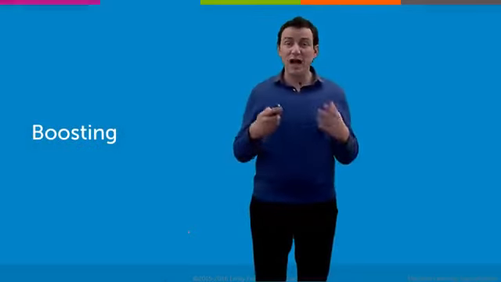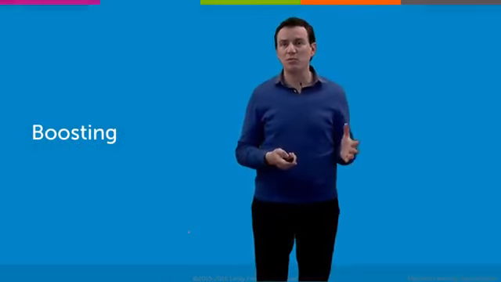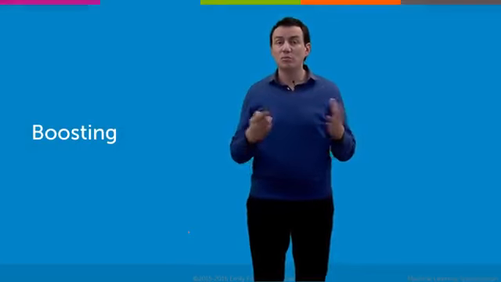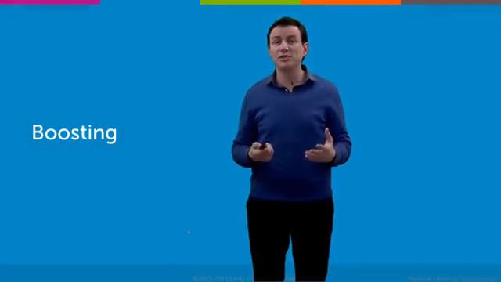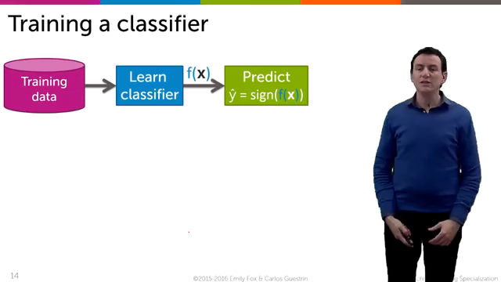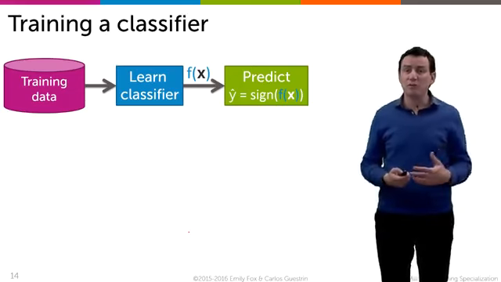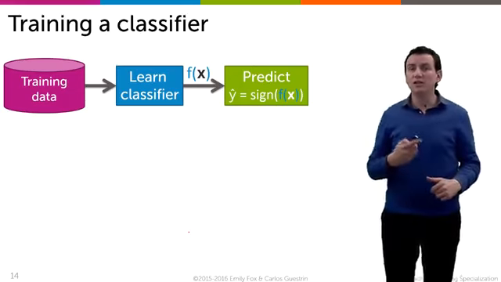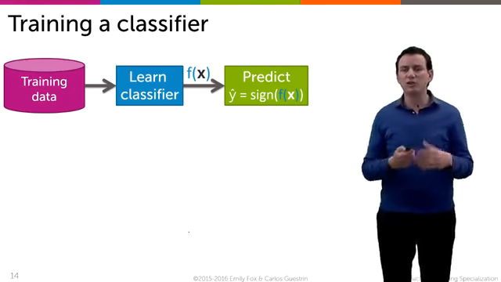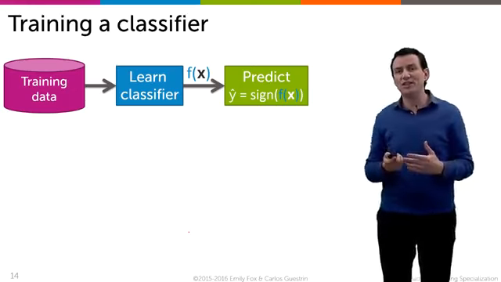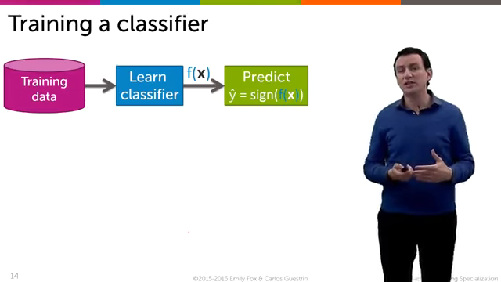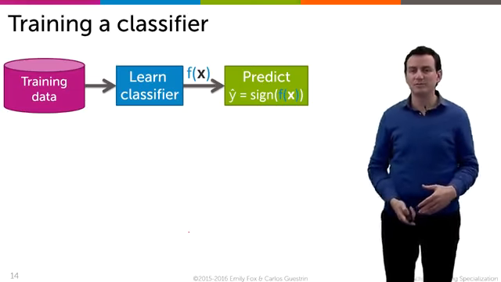So now let's dive in. Now that we talked about ensemble models, let's dive into boosting more generally, and then a specific example of a boosting algorithm. So think about a learning problem where we take some data, we learn a classifier which gives us some output f of x, and we use it to predict on some data. So we say that y hat is the sign of f of x.